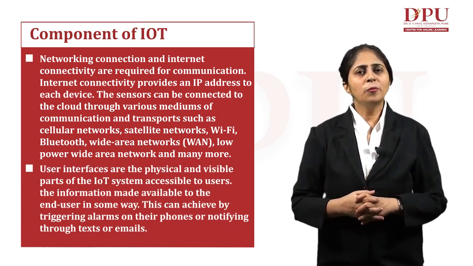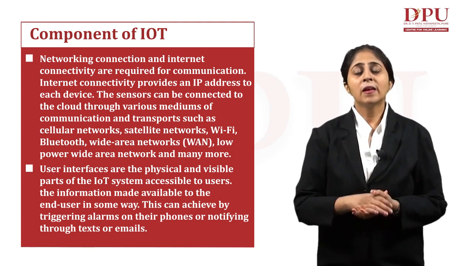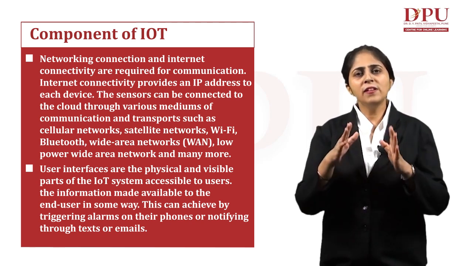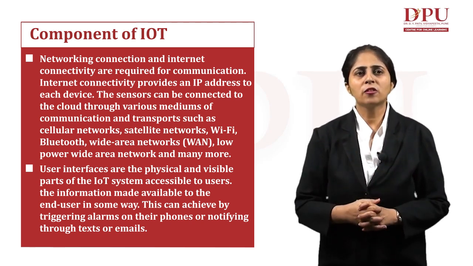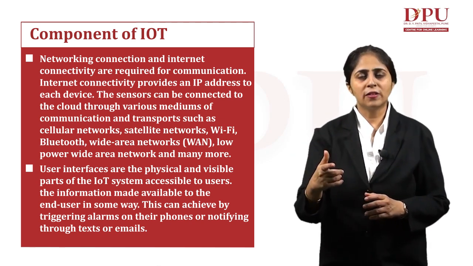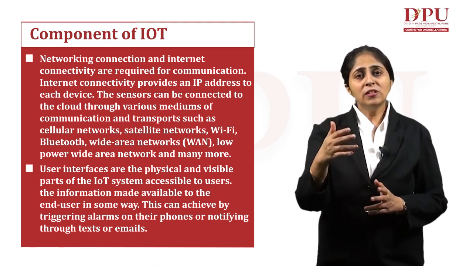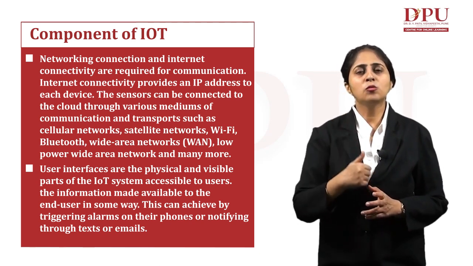Then the last component, which is the most important one again, is the user interface. Now the user interface is the physical and visible part of the IoT system which is accessible to the user. Suppose in our mobile phone we have the GPS. Now this GPS software is providing the user interface.